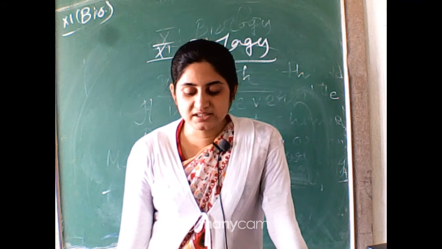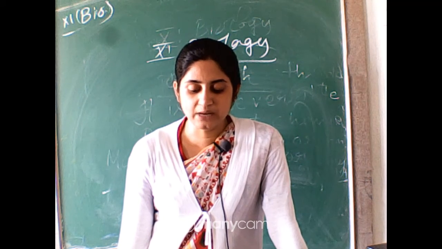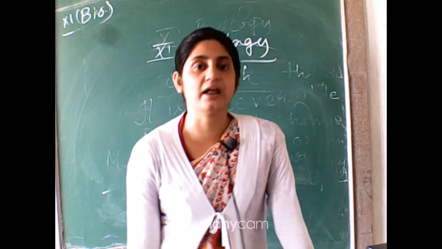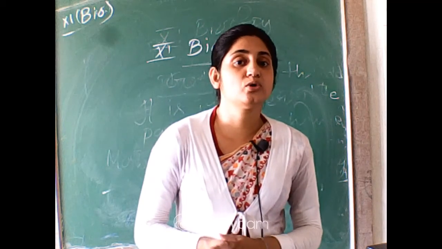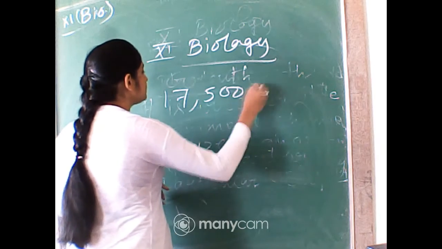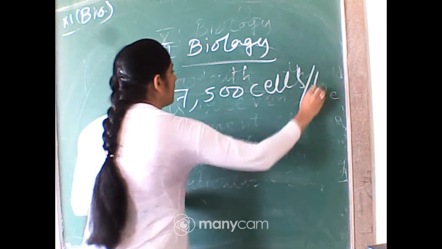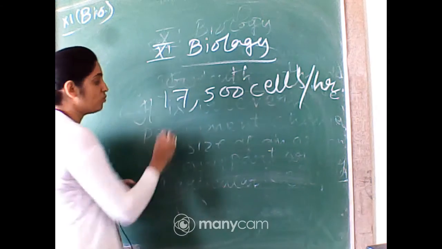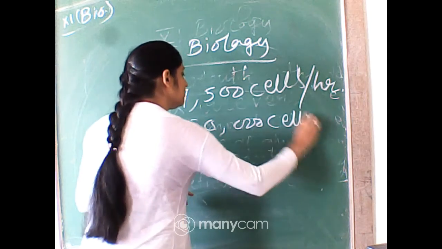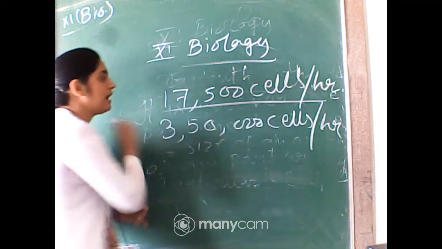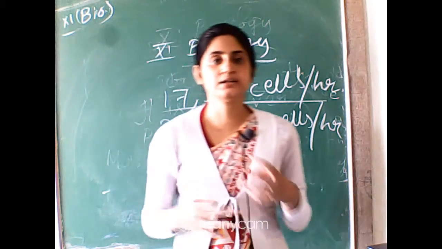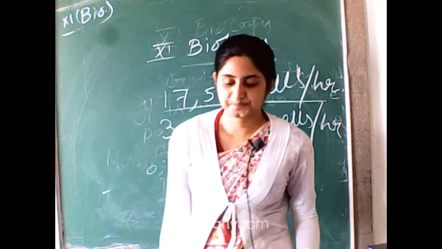You may find it amazing to know that one single maize root apical meristem can give rise to more than 17,500 new cells per hour. So in maize, the growth of the cells is 17,500 cells per hour. But in the case of watermelon, 3,50,000 cells per hour. So these cells can produce so many cells per hour, and these cells rearrange, differentiate, and growth occurs.